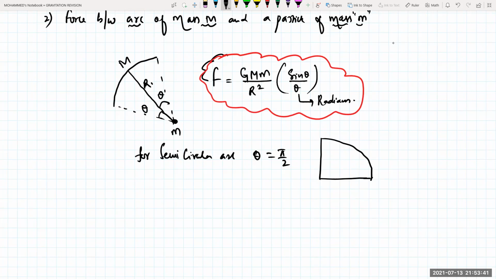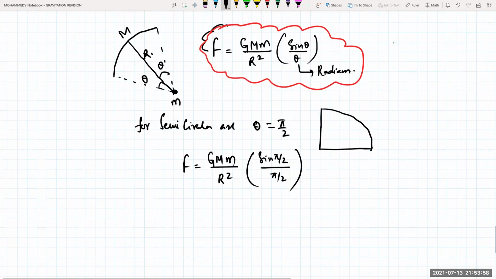Okay. When theta is equal to pi by 2, if it is that relation, then force will be equal to how much, beta? Capital G into capital M into small m divided by R square, sin theta, and this theta will be equal to pi by 2. So how much are we getting as the answer for this one?